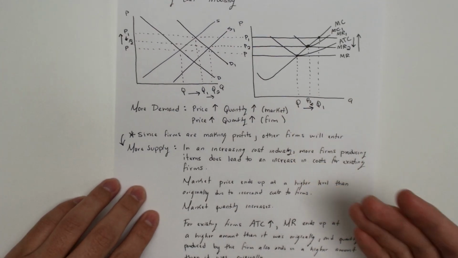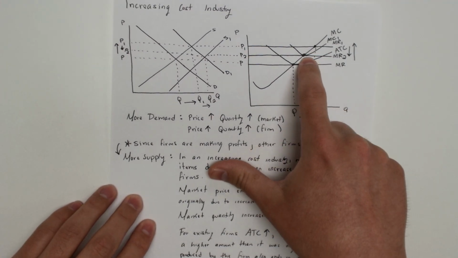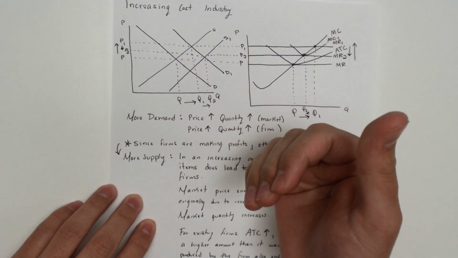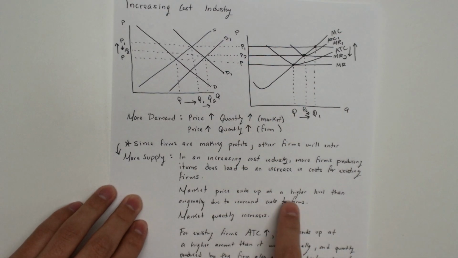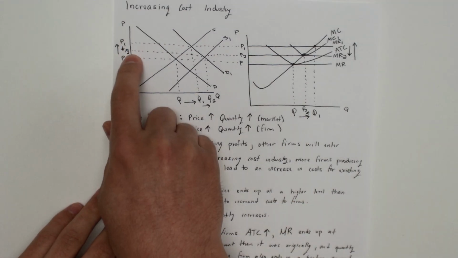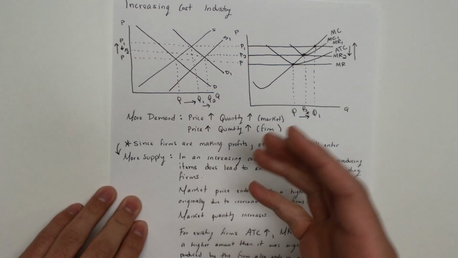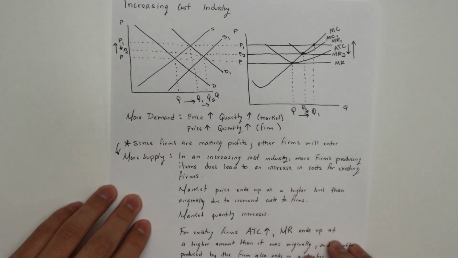So the average total cost for existing firms, just like this one, is going to increase as other firms enter the market. So the market price ends up at a higher level than originally. It went up and then it went down, but not all the way back down because of these higher costs to firms already existing in the market.